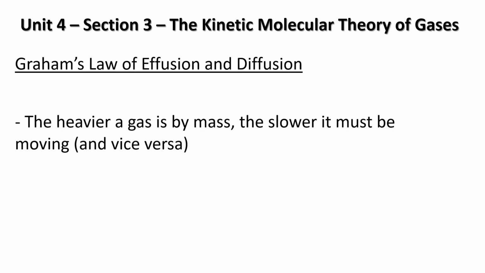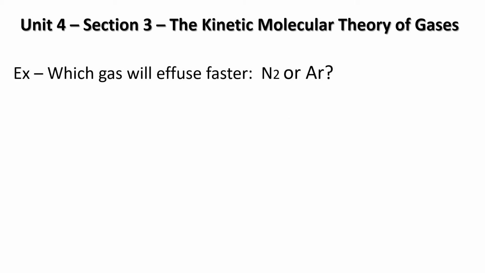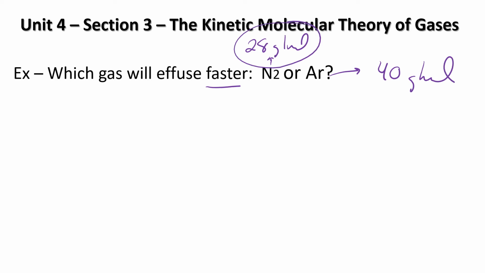So, the heavier a gas is by mass, the slower it must be moving, and vice versa. So we can do a little example problem here using Graham's law. So which gas will effuse faster? All we need to do is know the molar masses of these gases. So neon is 28 grams per mole. Argon is 40 grams per mole. So which one's moving faster? It would be the lighter one.